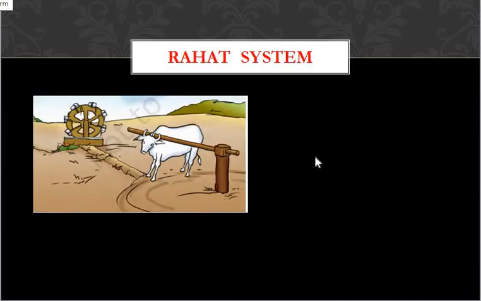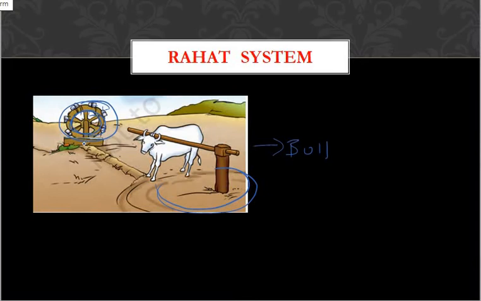Next is the Rahat system. Here you can see the bull is moving in a circular shape. Since this bull is moving in this circular shape, it will rotate this circle, and to the circle you will see the empty buckets attached.